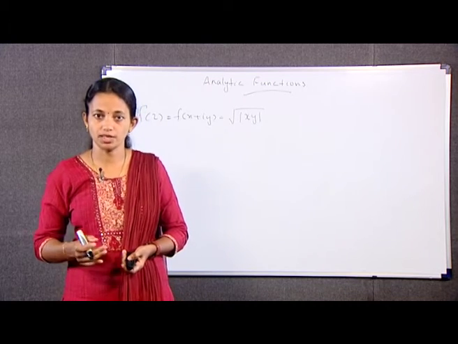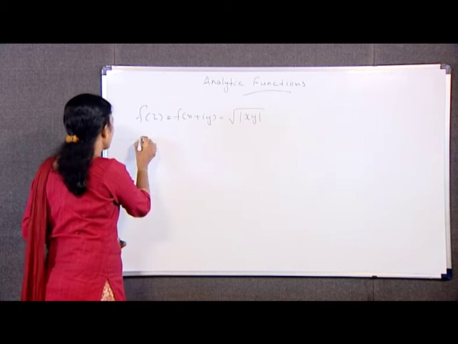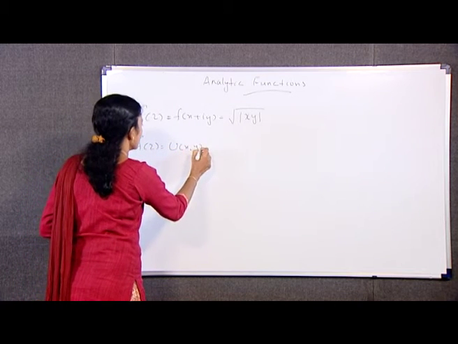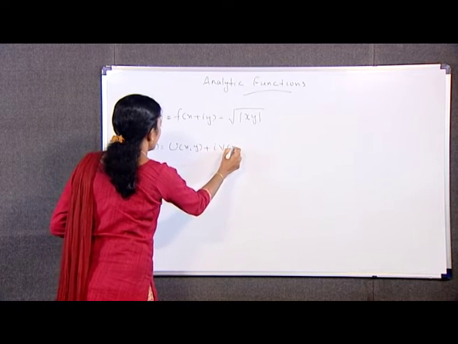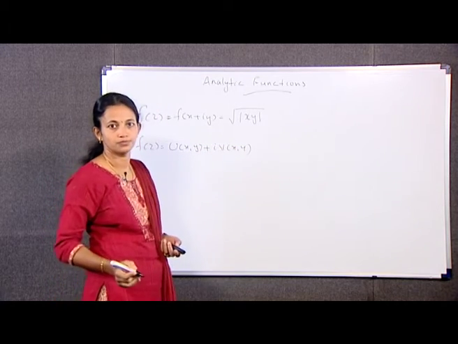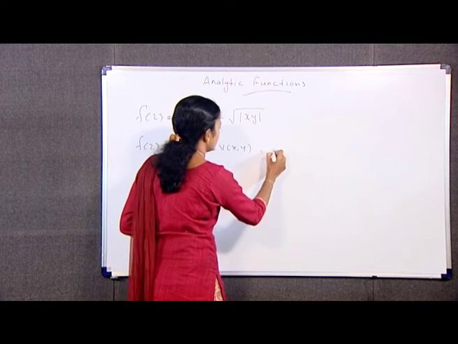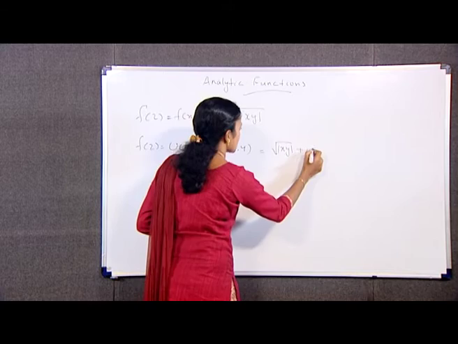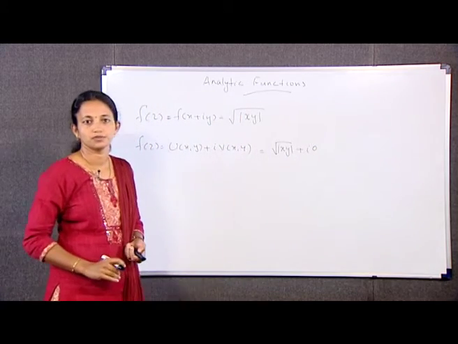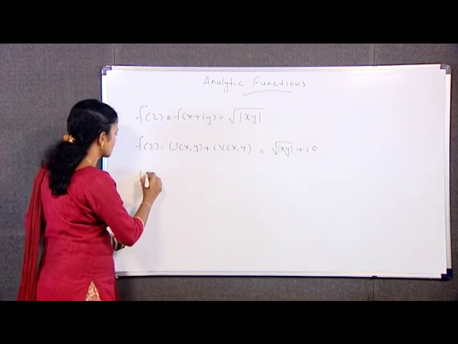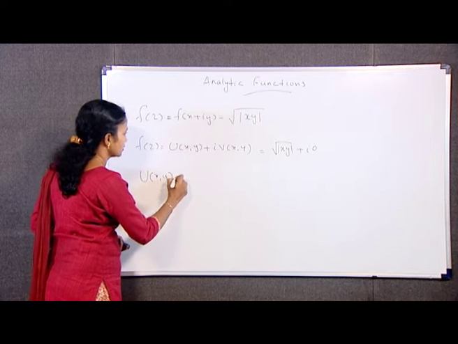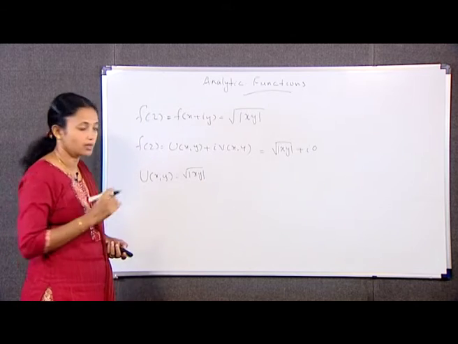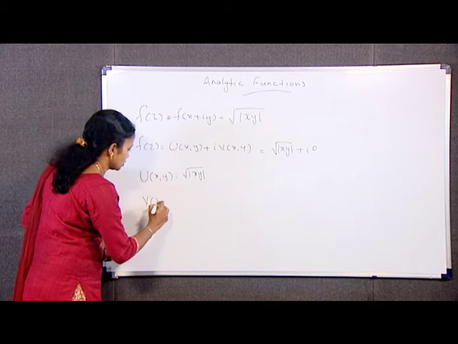We write the function as f(z) is equal to u(x,y) plus i into v(x,y), which is equal to square root of mod xy plus i0. So that my u(x,y) here is square root of mod xy, and what about v(x,y)? Here v(x,y) is equal to 0, of course.